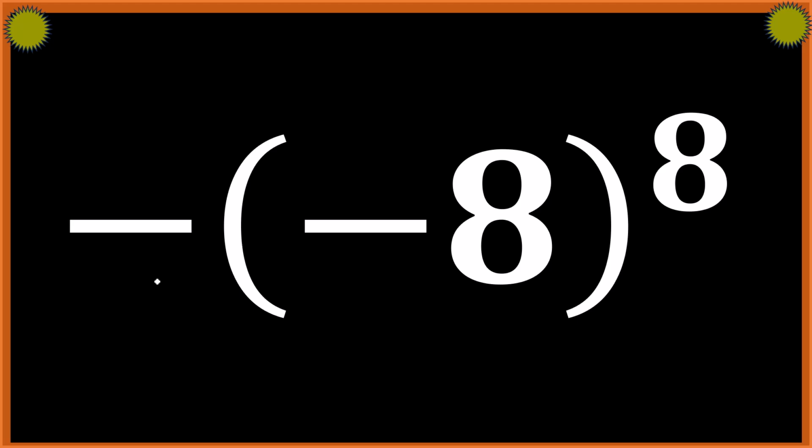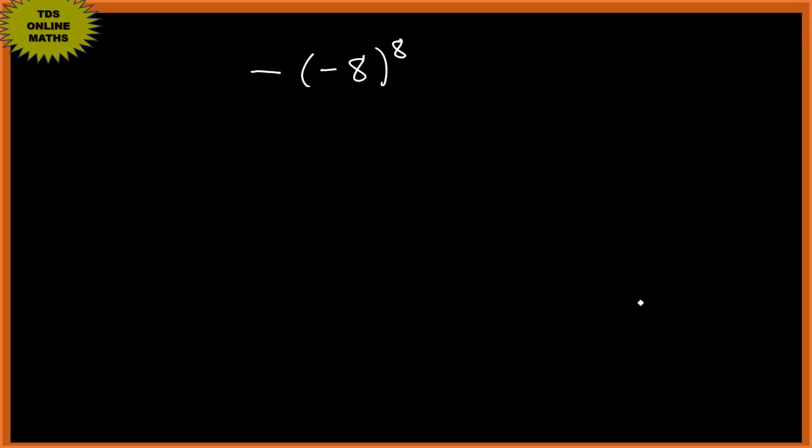All right, let's simplify this. Okay, so we have negative 8 in a bracket, then we have a negative outside the bracket, then we have the power as 8.